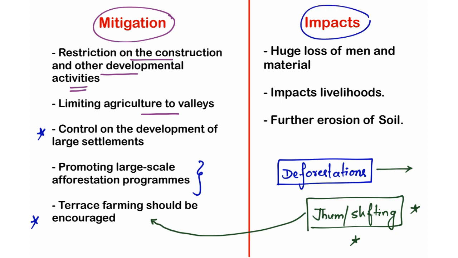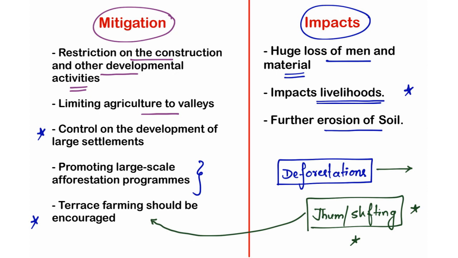Now let us look at the impacts of landslides and landslips. When a landslide or landslip occurs, there will be a huge loss of man and material in that particular area. There will be huge loss of lives and also public properties. And the second impact is it largely impacts livelihoods. The livelihoods of people will be severely affected by these landslides or landslips. And third one, further erosion of soil. With the fast moving of a quick mass of land or rock, the soil in and around that particular place will also tend to move down the slope, right? So these are some impacts of landslides or landslips.